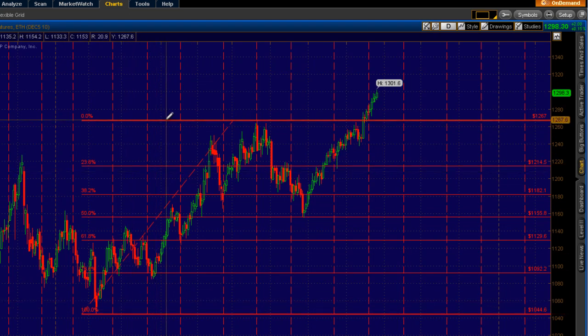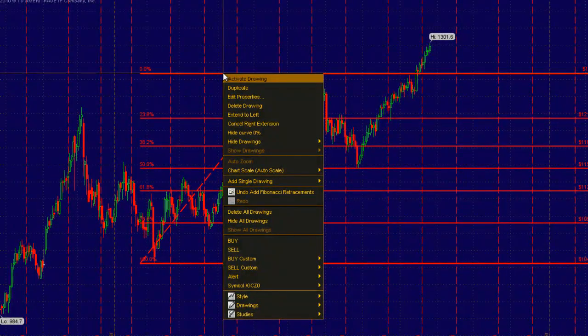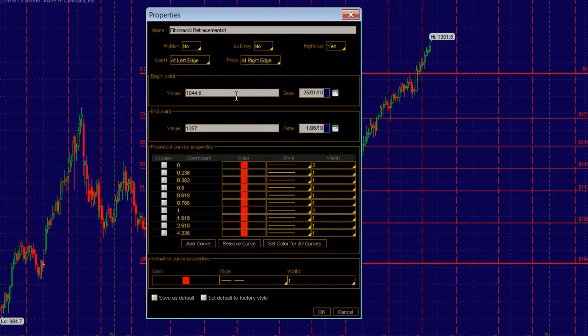Now we're going to edit those for our benefit in the edit properties. We're going to hide some of these that we do not use. We're going to change the color on the 0 to blue, on the 23.6 to yellow, on the 0.5 to green, leave the 618 at red, change the 1 to blue.